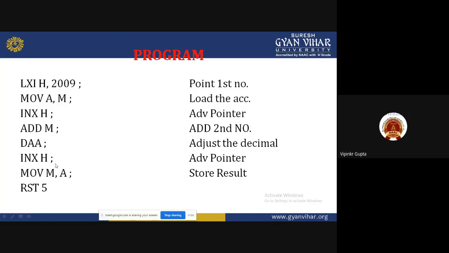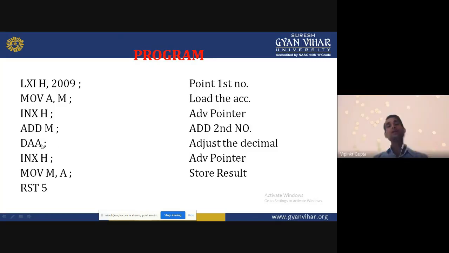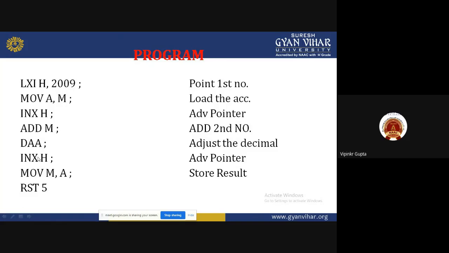So DAA, decimal adjust accumulator. Whatever data is in the accumulator, that data will be adjusted in decimal. So we put this instruction DAA, then we increment by 1, MOV M, A, so that we can get the next memory location, we can store our result. RST 5.